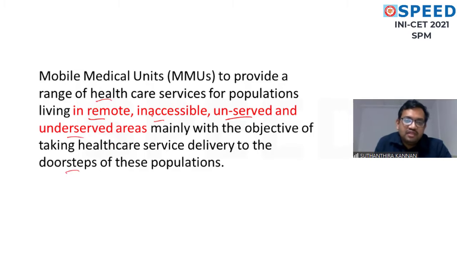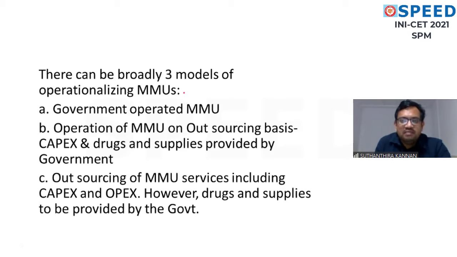So for the inaccessible areas, this mobile medical unit will go. Mobile medical units have 3 models. One is the government operated model. What is the government operated model? The administration is by the government and the drug production will be by the government. And the second model is the operation of the mobile medical unit on outsourcing basis with the capital expenditure model.